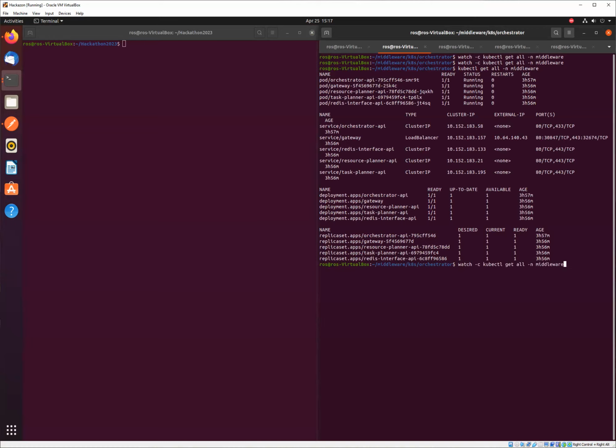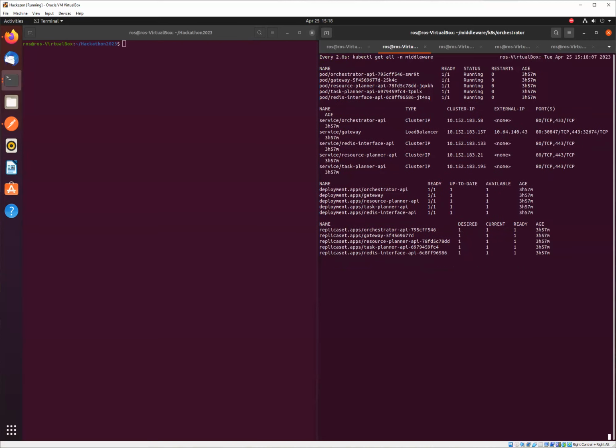But as we want to constantly see what is going on with this cluster, I would highly recommend running the command starting with watch -c and then the rest, kubectl get all -n middleware. Thanks to this, every 2 seconds we will get an update of what is going on.